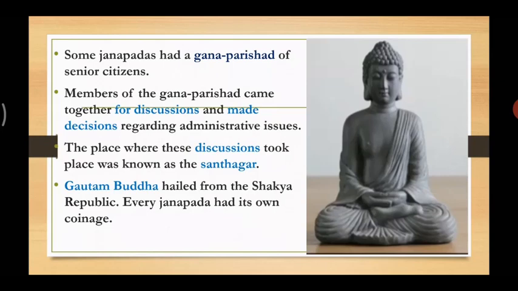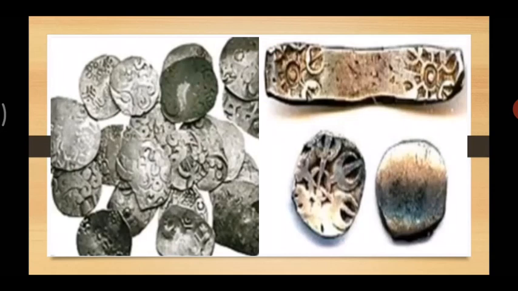So, every Janapada had its own coinage. Now, what was that coinage? It was the coinage of that particular Janapada during that Vedic period. Like today we have currency, right? Just as our country's currency is in the form of rupees, and foreign countries have different currencies like euros or dollars, like that there was the coinage of those Janapadas. So in olden times, these Janapadas had these types of coinage, as you can see on your screen.